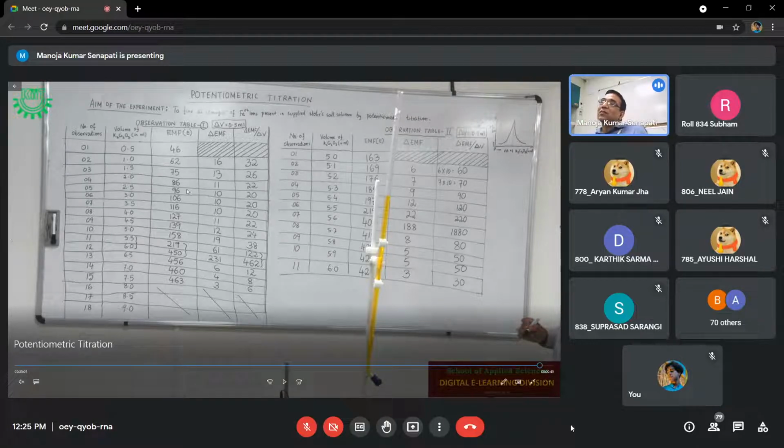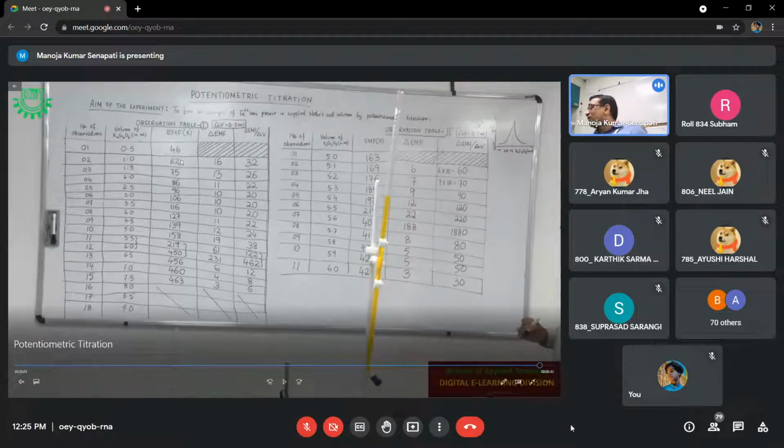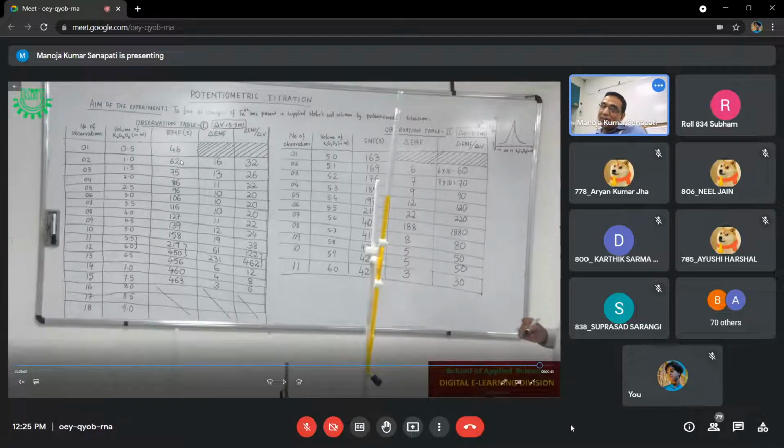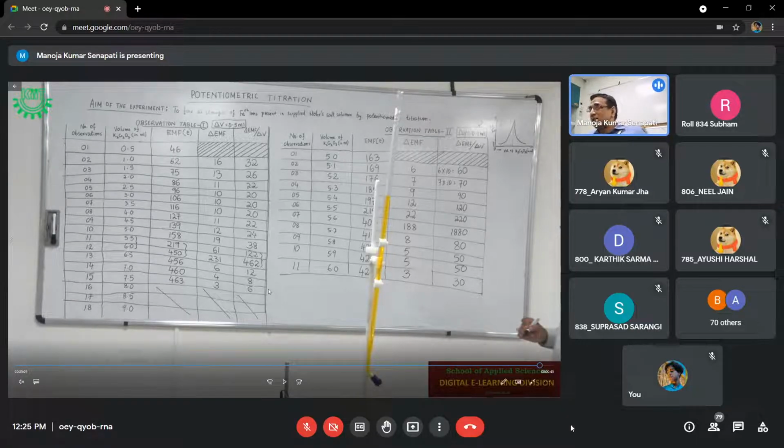Because if you check the observation table, I am not bothered about the individual EMF value. Whether it is 45 or 42 at 0.5 ml, it does not matter to me. At 1 ml, whether it is 62 or 69, it does not matter to me. What I am going to see in this experiment is at which point the ratio del EMF by del V is the maximum. I am going to observe that one. I am not going to observe any other thing. At a particular point, what is the EMF? I am not going to observe that. I am going to observe at which point the ratio is the maximum.